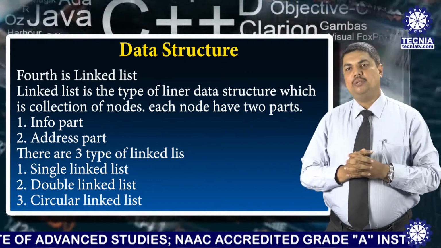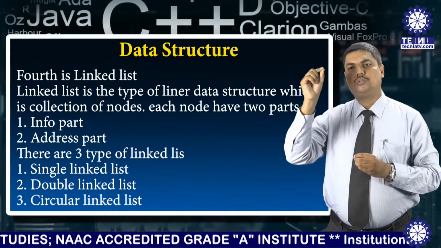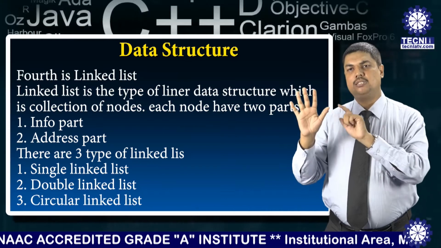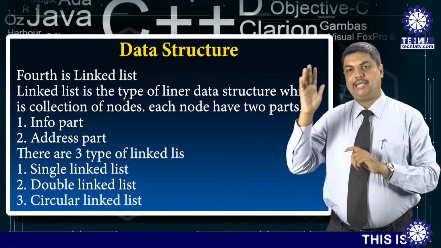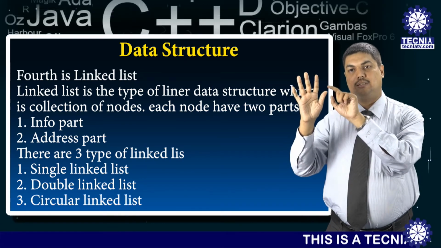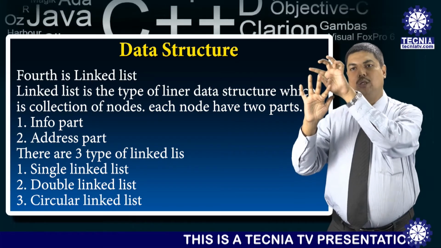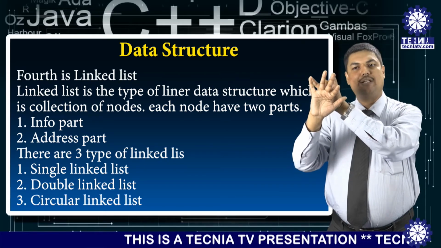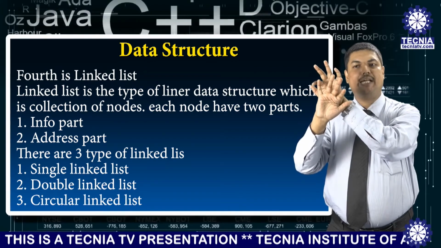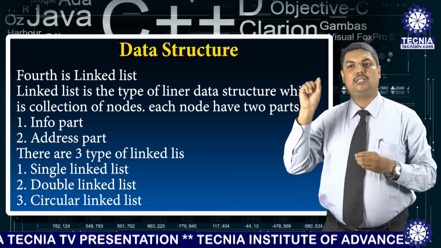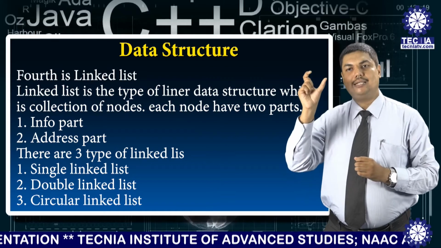In an array, we just maintain 1, 2, 3, 4, 5. But in a single linked list, we maintain a start, then node 1, and 1 holds the address of 2, 2 holds the address of 3, 3 holds the address of 4, and what about the last node? The last node is terminated, that's why we use NULL here. So this is the specification of the single linked list.